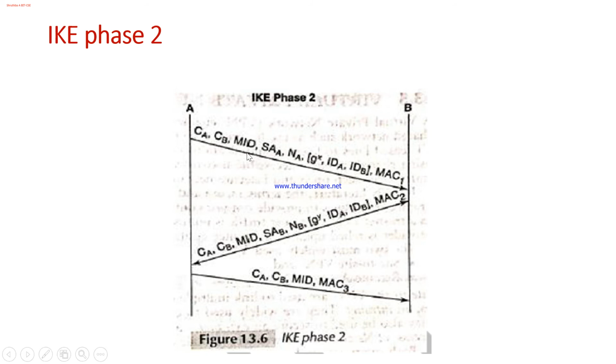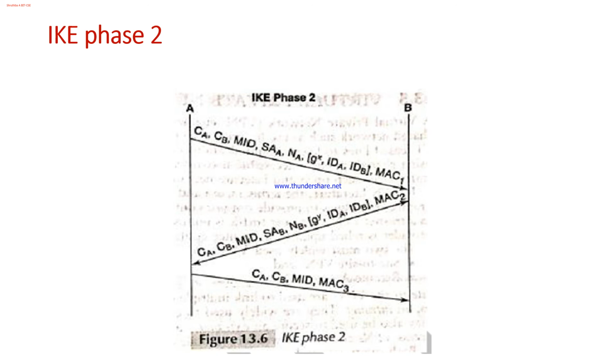Next is this MID. MID is a 32-bit message ID, used to distinguish this phase 2 session from possibly others that may be set up concurrently within the same IKE Security Association. Along with this MID, the two cookies created in phase 1, CA and CB, are dispatched as part of each of the three messages. That is, in all three messages you can see CA, CB and the message ID, which is 32-bit data.